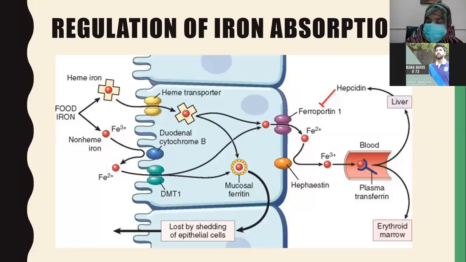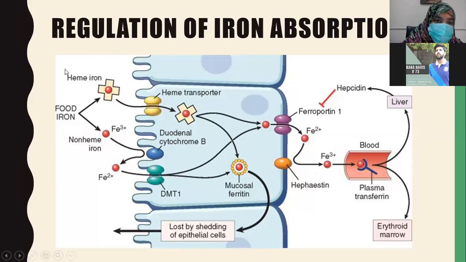So the regulation of iron absorption. Beta, follow my cursor. This is heme iron. This is present inside the food. You can see these cells are enterocytes. This is the apical surface, that is the luminal surface, which is in contact with the food. And this is the basal surface. And from here, there are blood vessels which absorb the dietary nutrients.